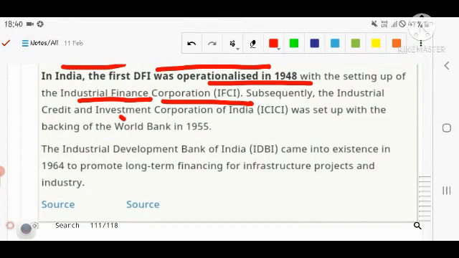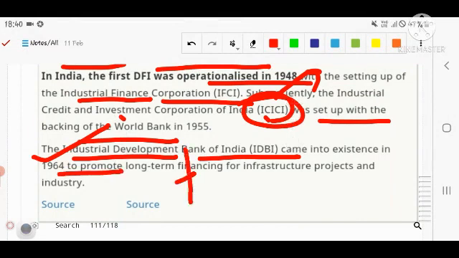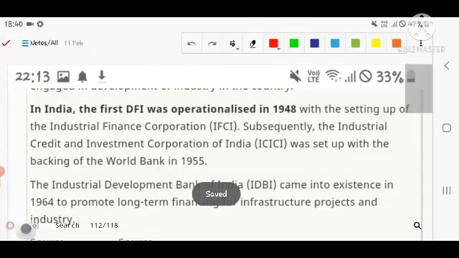Subsequently, the Industrial Credit and Investment Corporation of India, known as ICICI, which later became a bank, was set up with the backing of the World Bank in 1955. The Industrial Development Bank of India (IDBI) came into existence in 1964 to promote long-term finance for infrastructure projects, which is quite important for the development of any country. Now, let's see the next question.